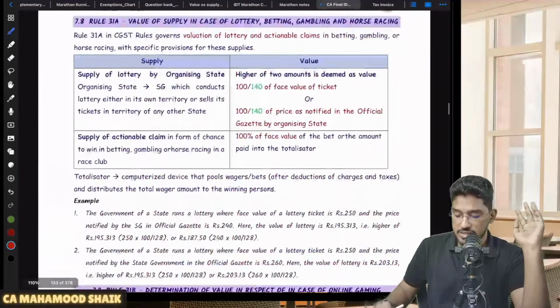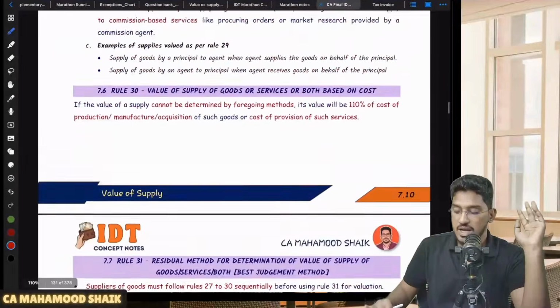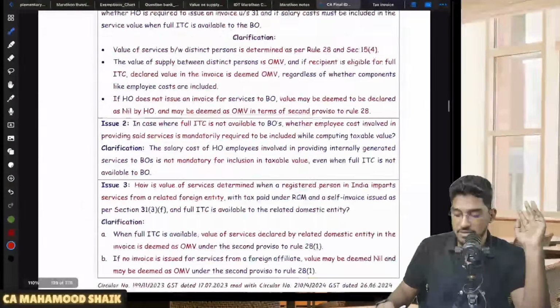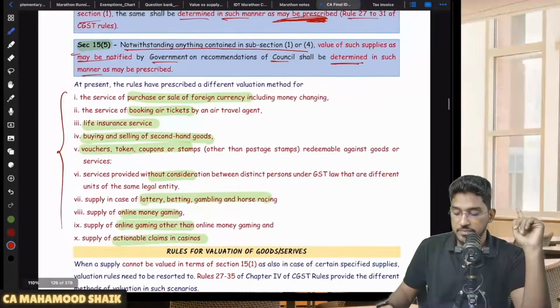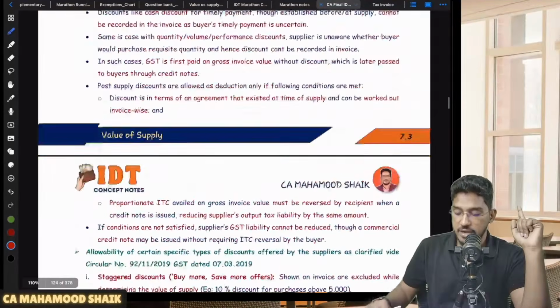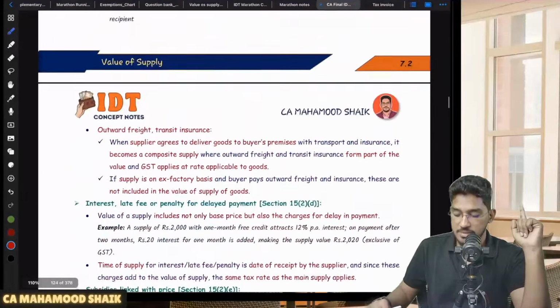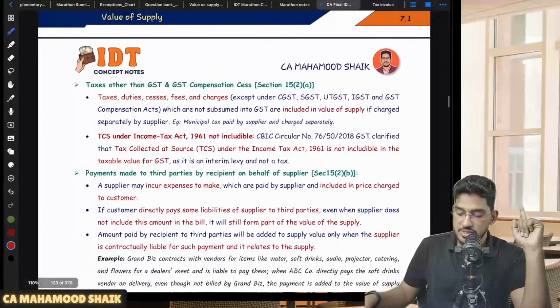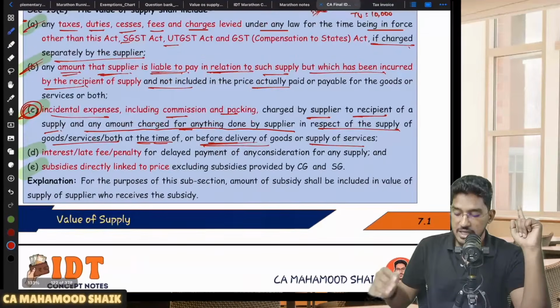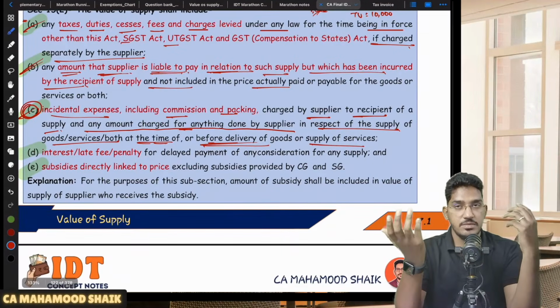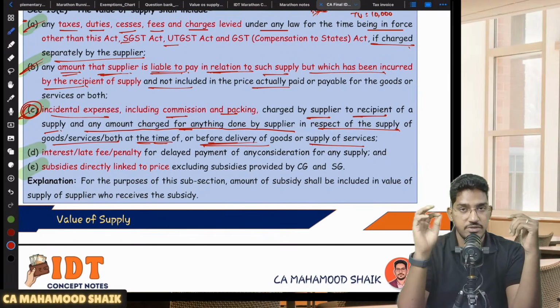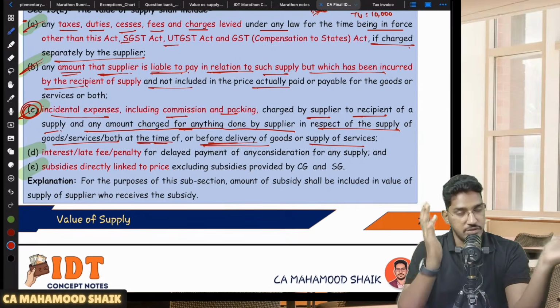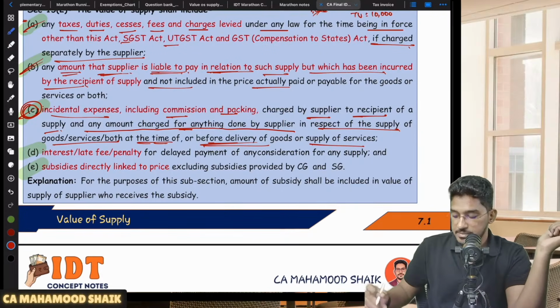What are the 3 additions we have covered? 15 subsection 2 clause A says that any tax, charges, cess collected under any other law apart from GST and compensation cess is required to be added. 15 subsection 2 clause B, if any amount incurred by the recipient on behalf of the supplier, that is also required to be added. 15 subsection 2 clause C says that incidental expenses or any amount charged by the supplier for doing something at the request of the recipient, those all should be added to the value of supply. Now we have 15 subsection 2 clause D.